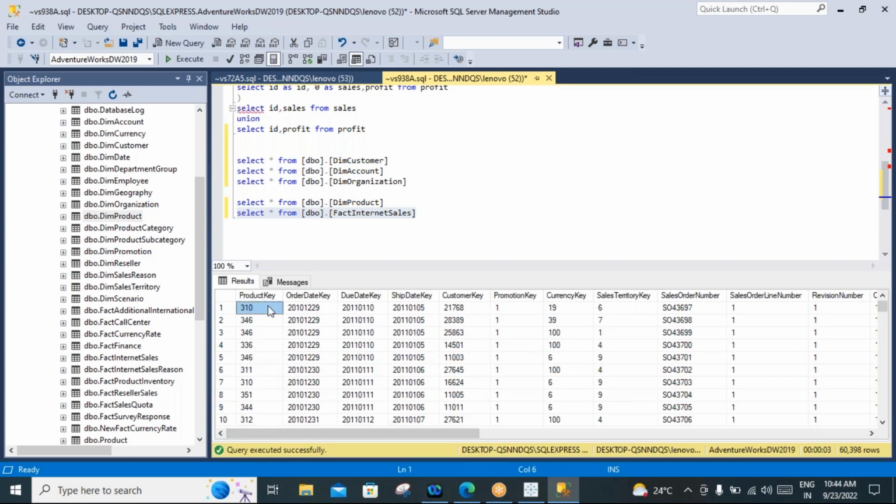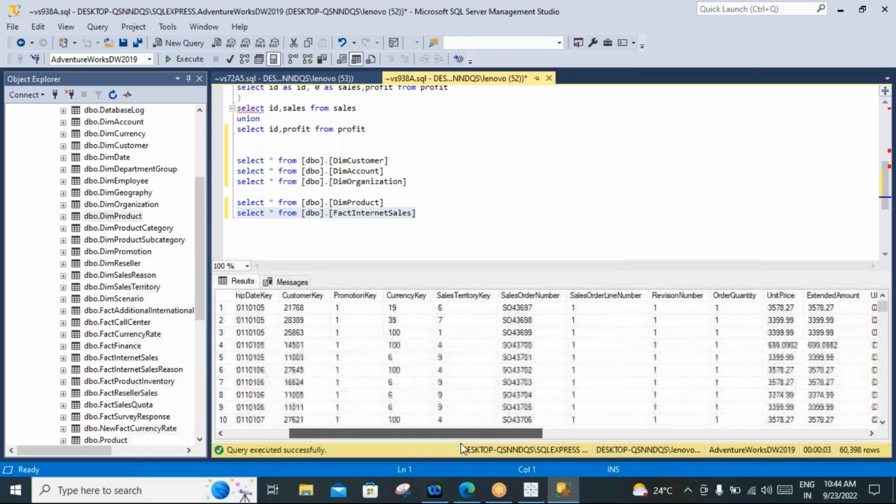Okay, so the product key, if you go to the product table, there is a primary key, and the related foreign key is in the fact table. Product key, related foreign key in the fact table. Similarly, these are all the foreign keys of the dimension tables.